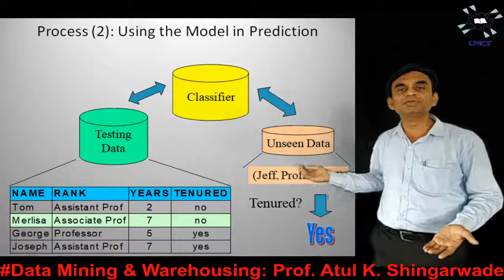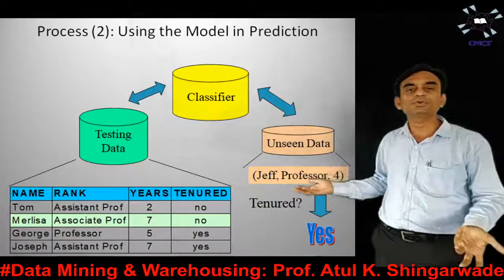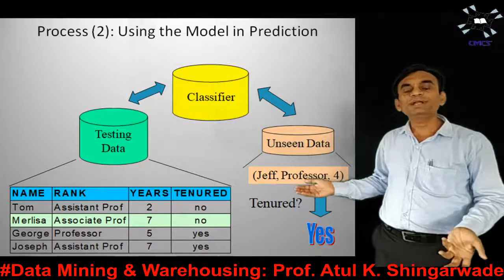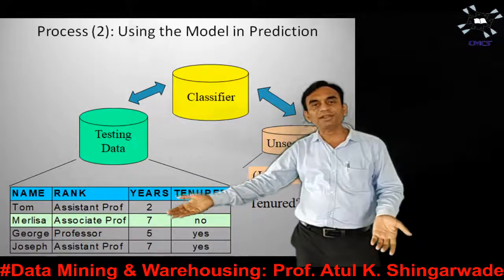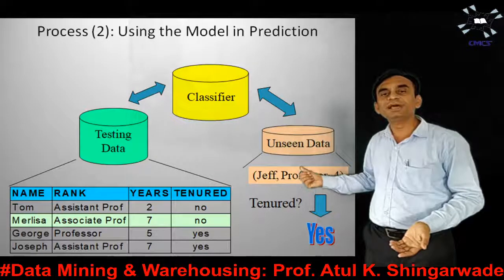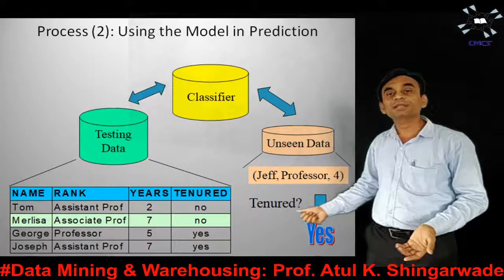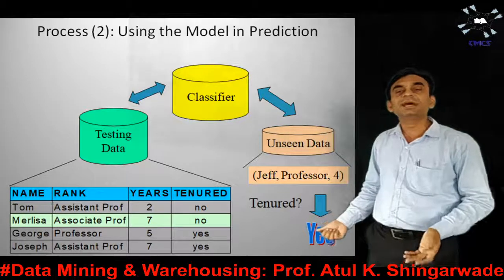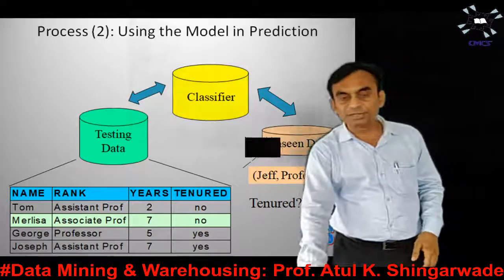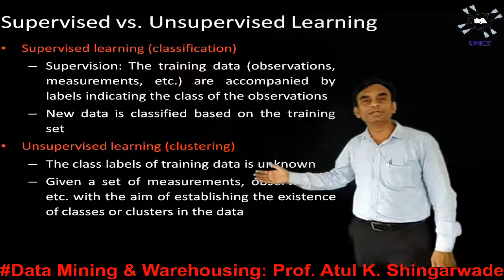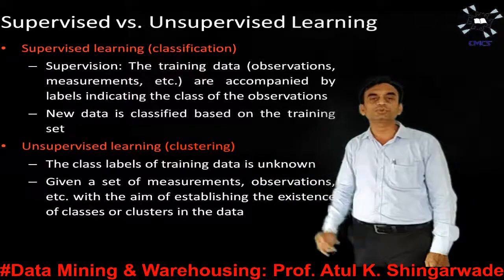What is this Jeff, what is this professor, what is this 4, we don't know. But by making use of the training data, we can calculate their class labels, the tenured value as yes, and this is considered a prediction process.